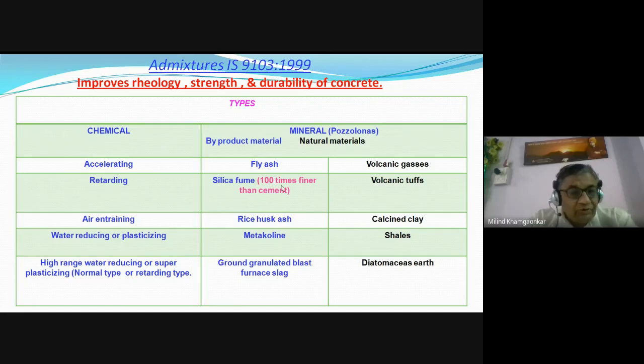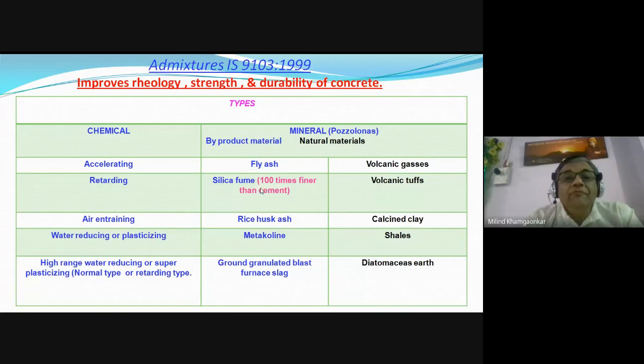It is 225 meter square per kg, or 2250 centimeter square per gram. That is, 2250 centimeter square is the surface area of all the cement particles in 1 gram of the cement, or 225 meter square is the surface area of the finer particles in 1 kilogram of the cement.